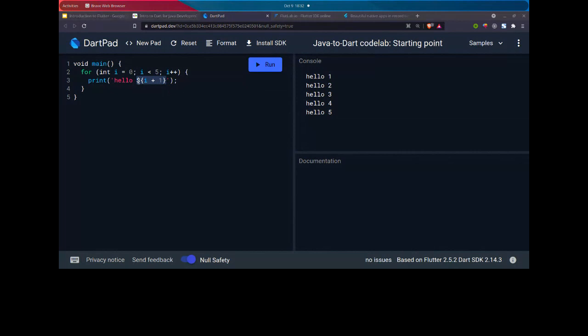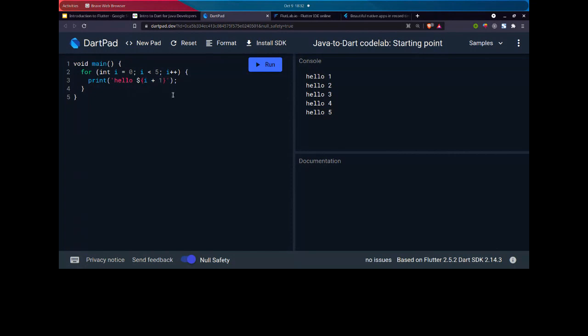Let's not waste time. Basically, the dollar sign and these curly braces are for interpolating variables. It means I have a string and I want to insert a variable inside it. We can use a dollar sign and then curly braces, and inside that a variable or Dart code, which will get its value and convert it into a string.